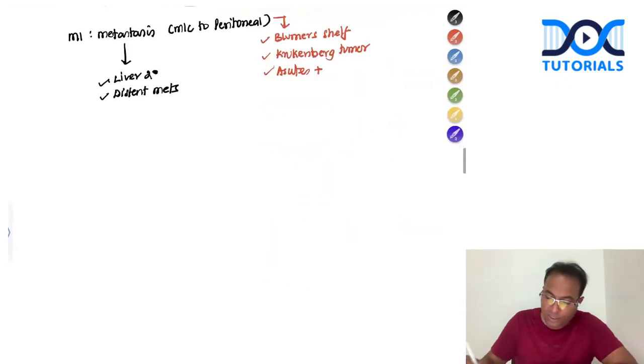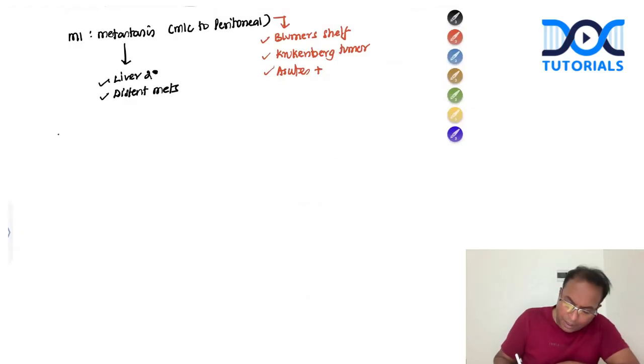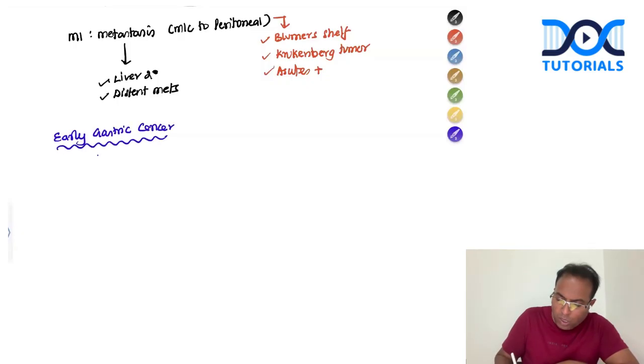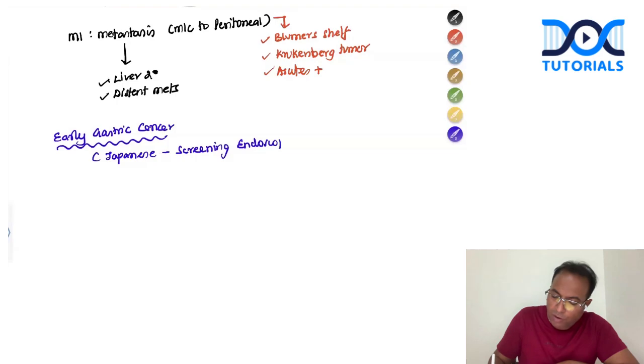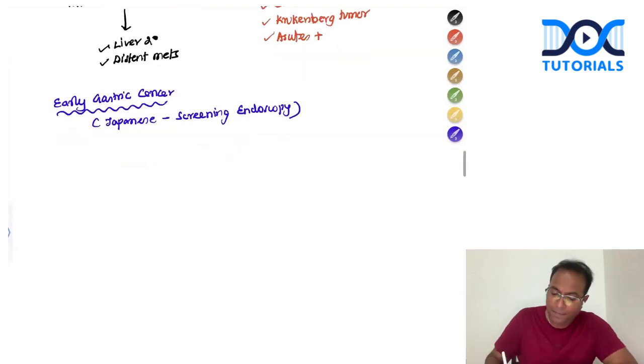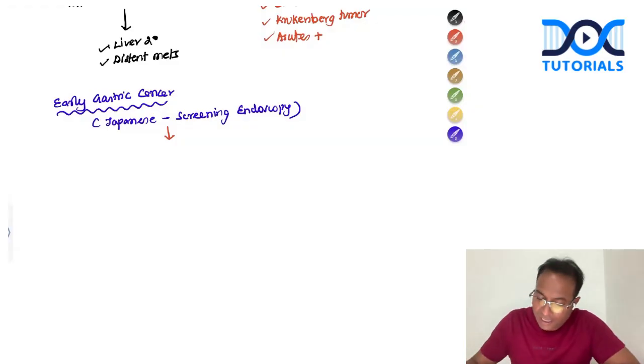And now the most important thing you should remember is early gastric cancer. You should write a few lines on it in the staging. What is early gastric cancer? Early gastric cancer is diagnosed most commonly in Japan because the Japanese do routine screening investigations. Due to screening endoscopy, in Japan they diagnose most of the early gastric cancers. And early gastric cancers, as per the Japanese, include what cancers?